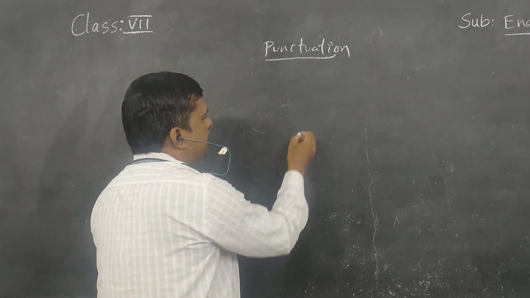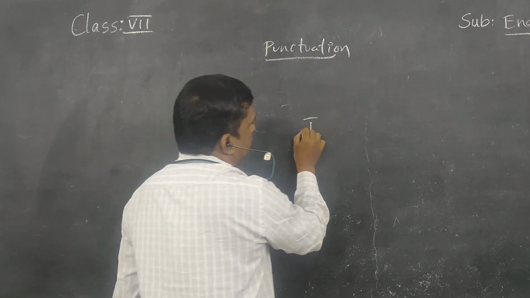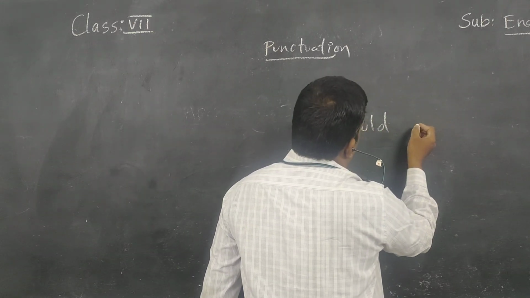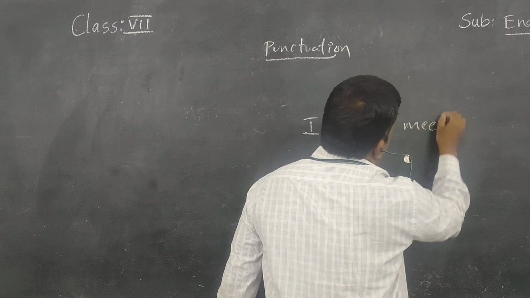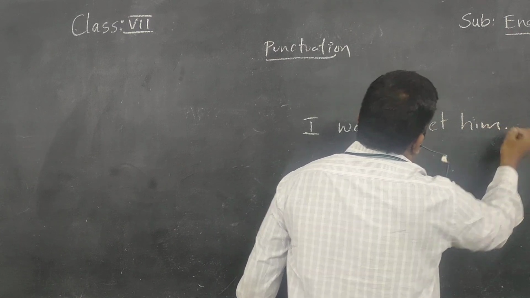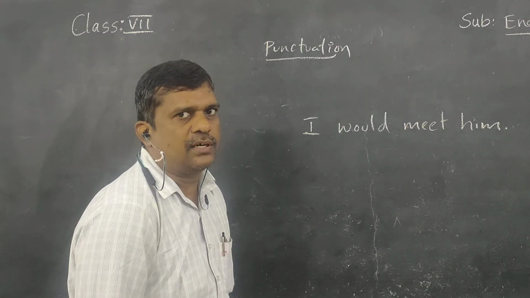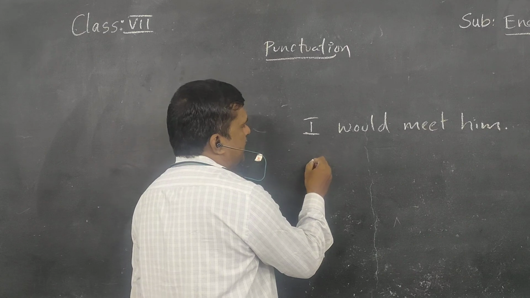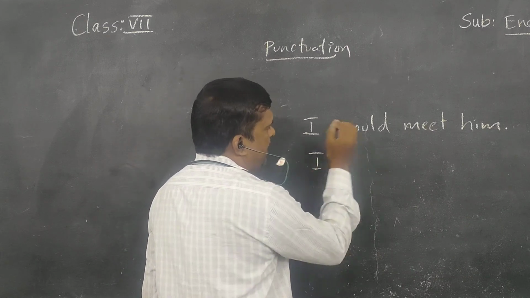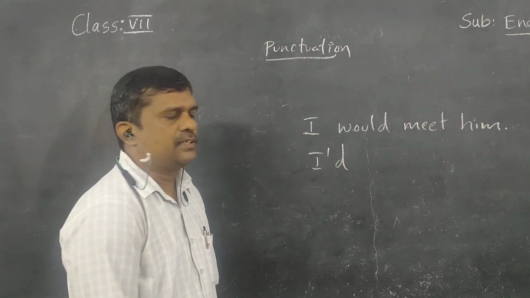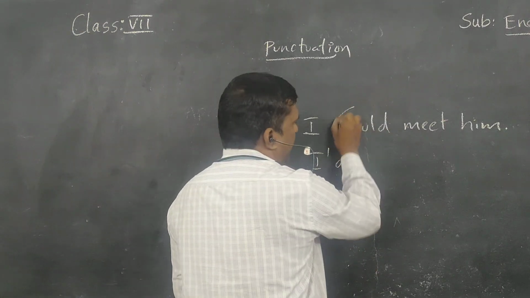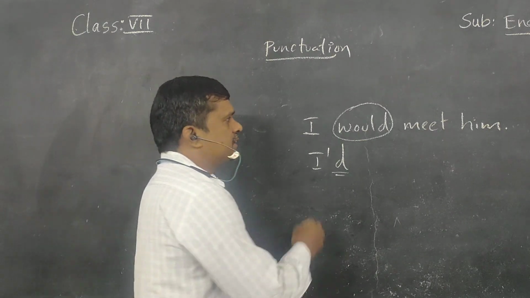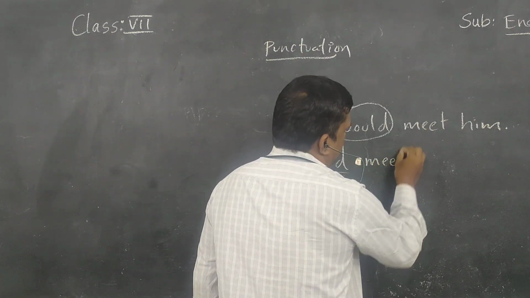For example, sometimes we say I would meet him. This is also positive. How can you make it a contraction? I'd only. For the entire word would, you can only use 'd. So, I'd meet him.